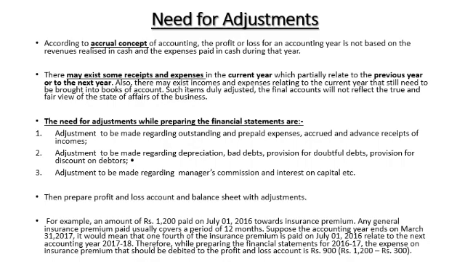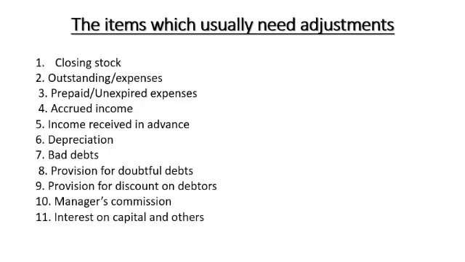So I think this is clear to you regarding why we need adjustments. Now these are a few items listed here related to the need for adjustments. Number one, closing stock, which is forwarded to the next year.